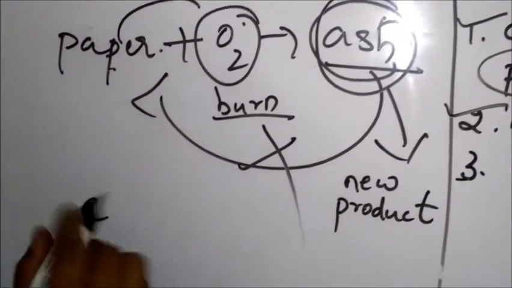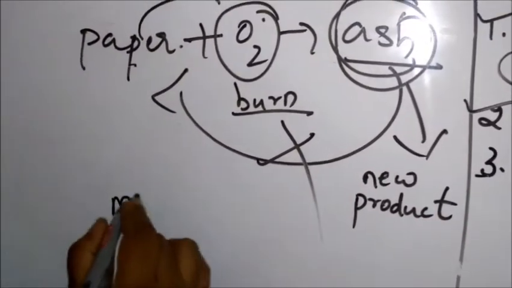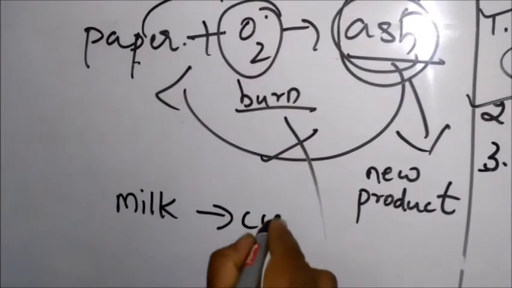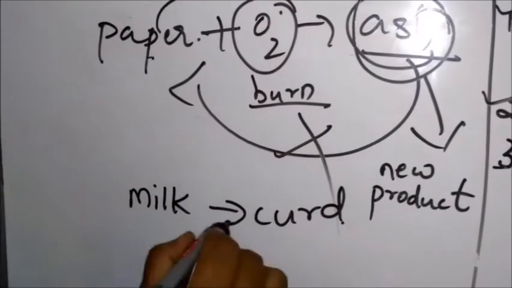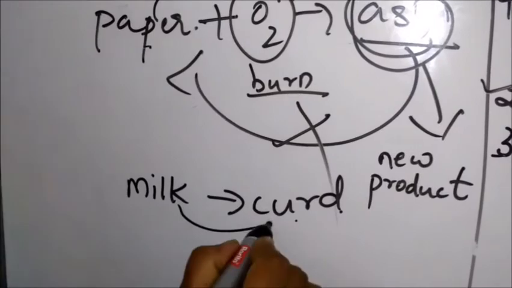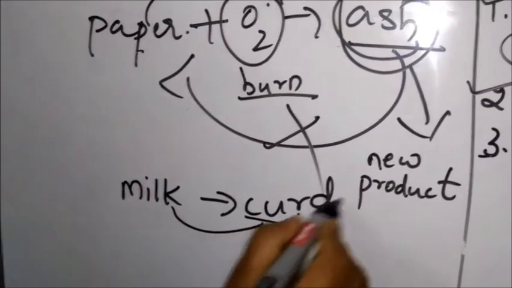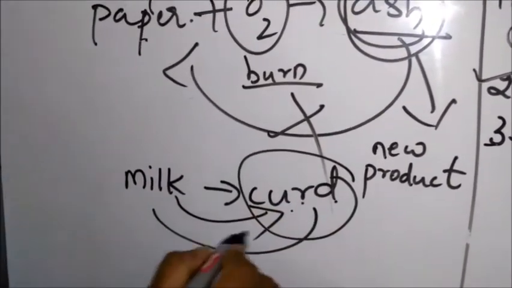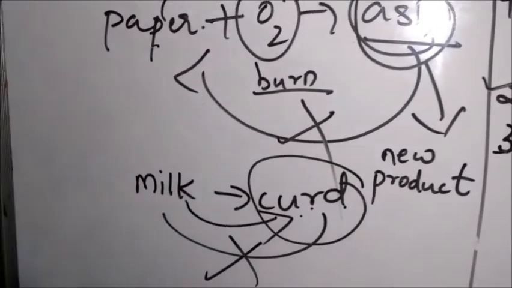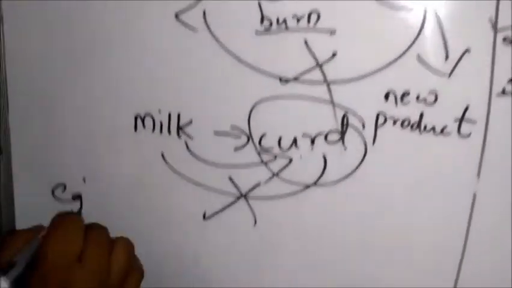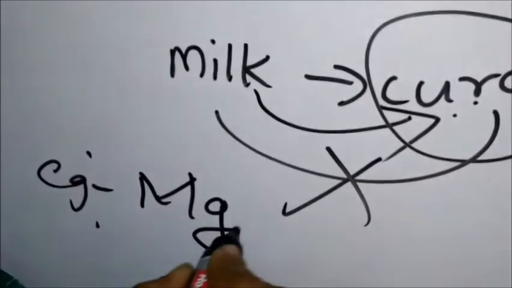And milk to curd. Milk changes to curd. That is also a new product we are getting, and the curd will not come back to milk; it is impossible. For example, I'll take the magnesium ribbon.